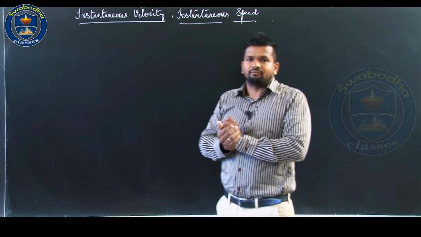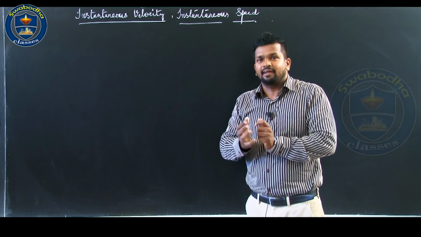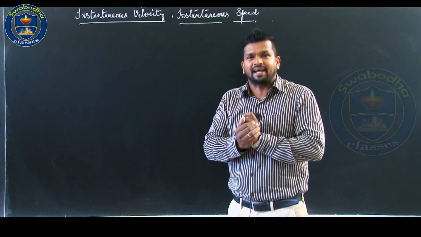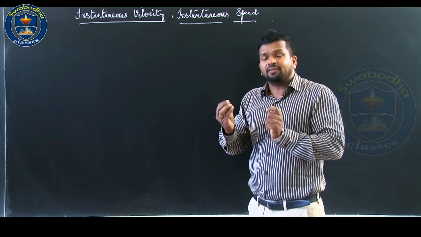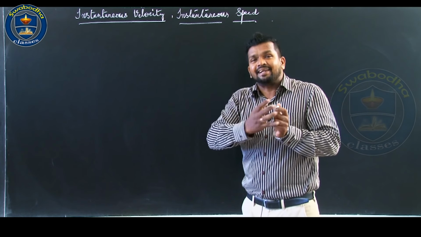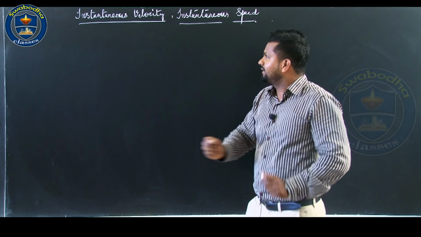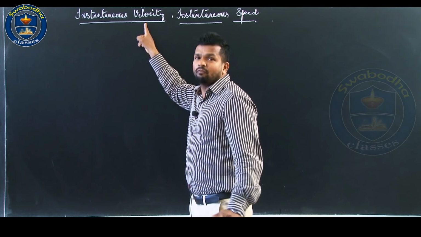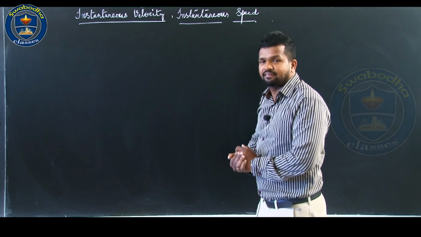Average velocity we have discussed in the last class. Average velocity tells us how fast an object has been moving over a given time interval, but does not tell us how fast it moves at different instants of time during that interval. To know that, we must go for this term, namely instantaneous velocity.